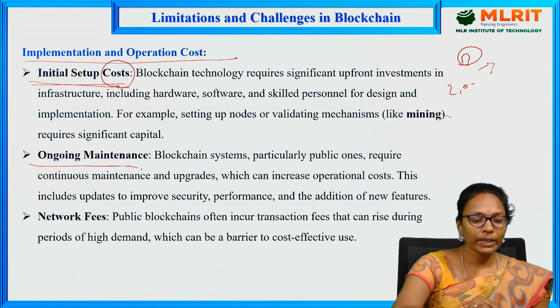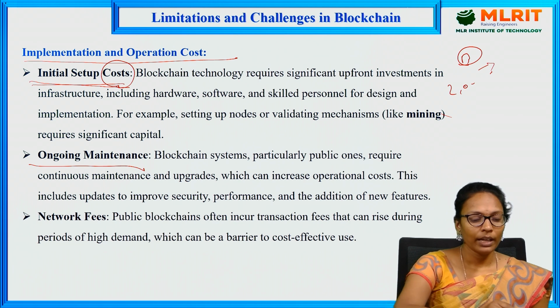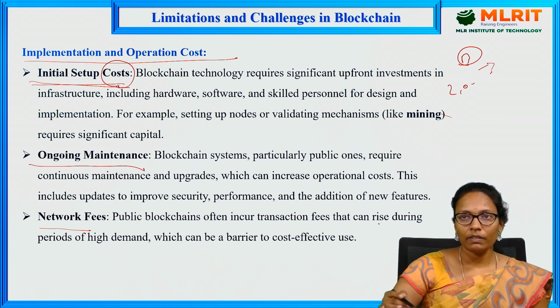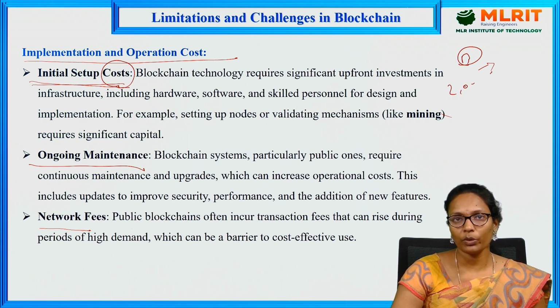And ongoing maintenance. Whenever you need updates to your blockchain, again a maintenance charge will be incurred. And network fees: public blockchains incur transaction fees. Why? Because they need to pay the miners, right? Miners are the ones who validate your transaction. Since they are validating, of course I should give some amount to them, and that amount will be in the form of tokens or coins.